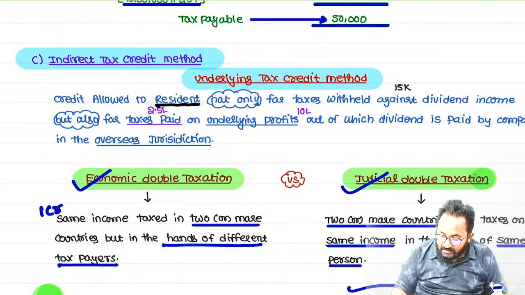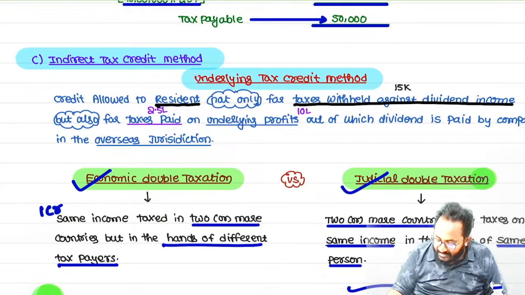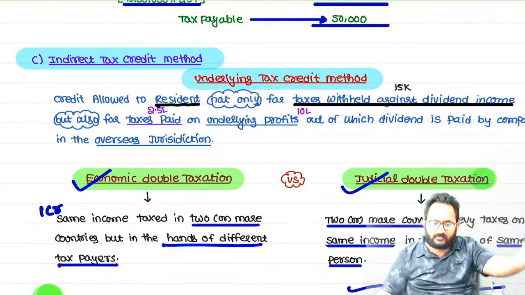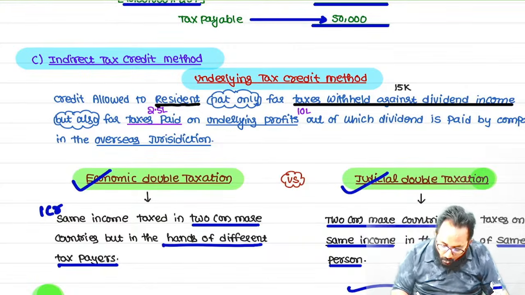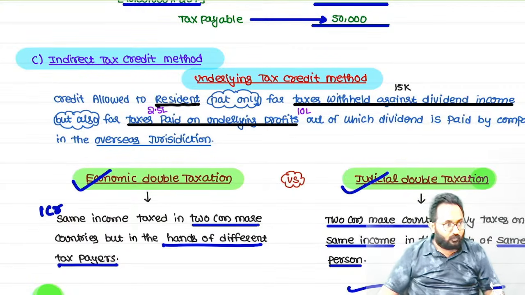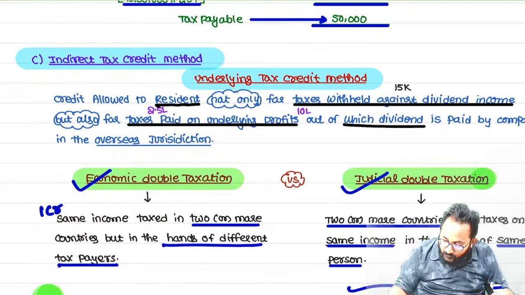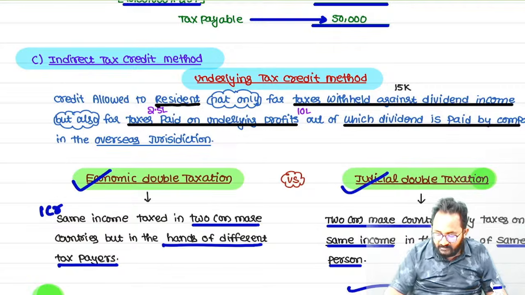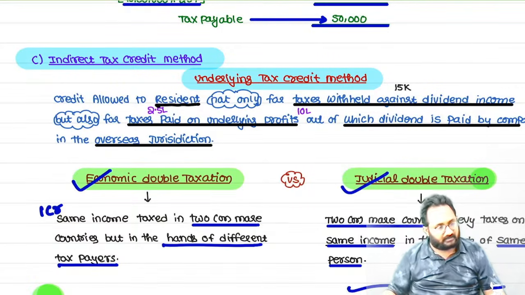Not only with respect to the taxes withheld on dividend income, which is 15,000, but also for taxes paid on underlying profit, that is, the profit out of which the dividend was paid by the company in the overseas jurisdiction.